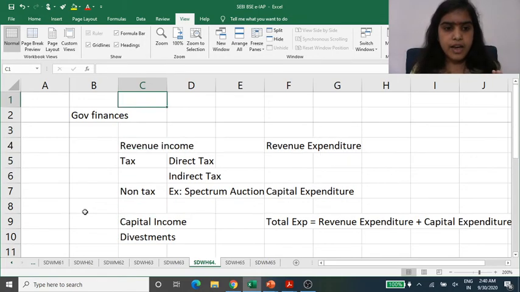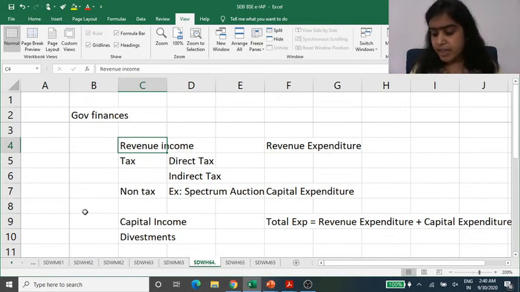So here we have understood the basic terminology of income and expenses. In the next session we will be talking about what exactly the situation of government finances is. So we are stopping here.